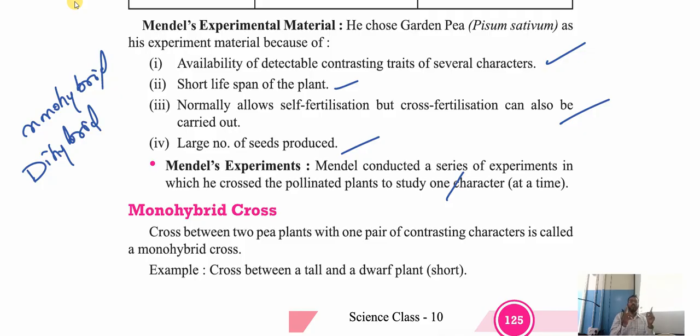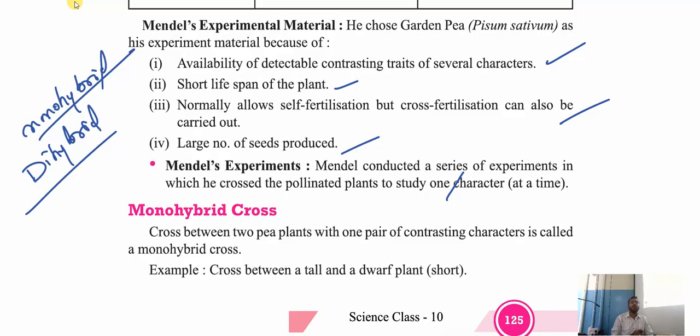So when he did the cross between two different pea plants, he divided that cross into two types. The one is monohybrid and the second one is dihybrid cross. This monohybrid cross and dihybrid cross will help us to understand how we get the new varieties of plants.